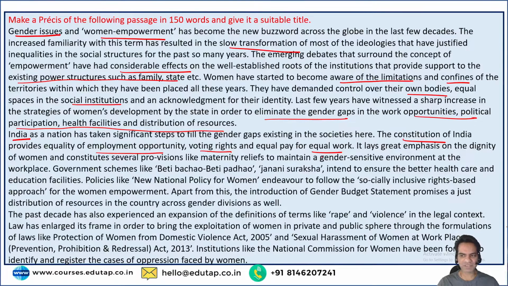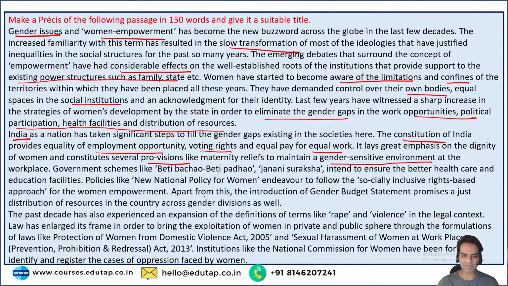It lays great emphasis on the dignity of women and constitutes several provisions like maternity relief to maintain a gender sensitive environment at the workplace. So they do think about a more gender sensitive environment in the workplace. So that also has been a part of the story.